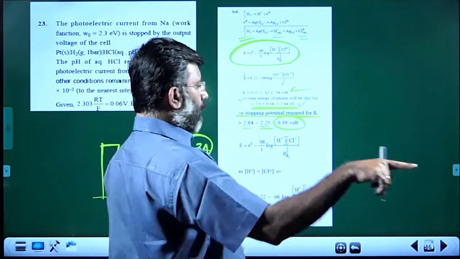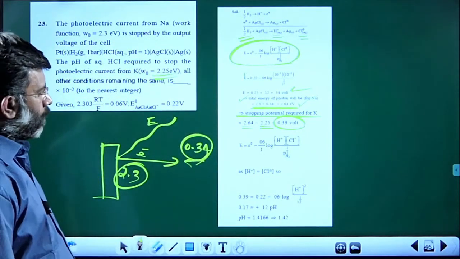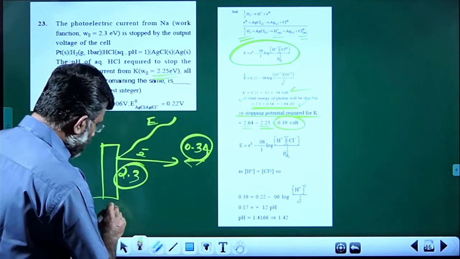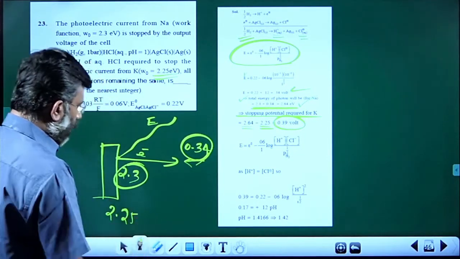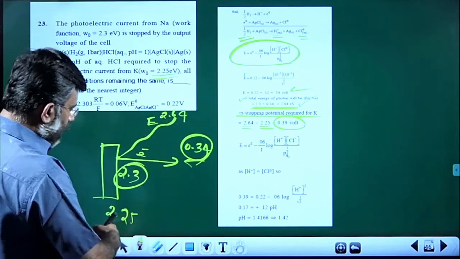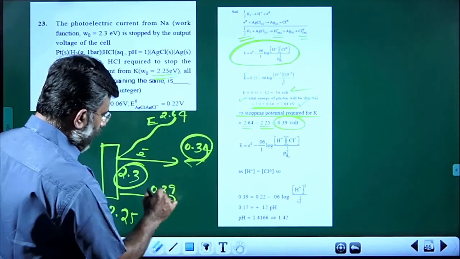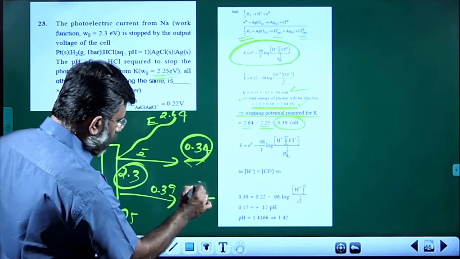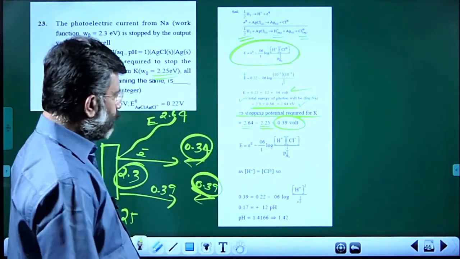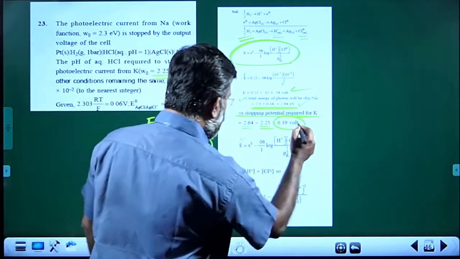So you need to apply that potential against it to stop the electrons. In the second case, the work function is 2.25 and the photon energy is 2.64, so this minus this is the energy of the ejected electron, that is 0.39. You need to give an opposing potential of 0.39. This is the stopping potential you need.